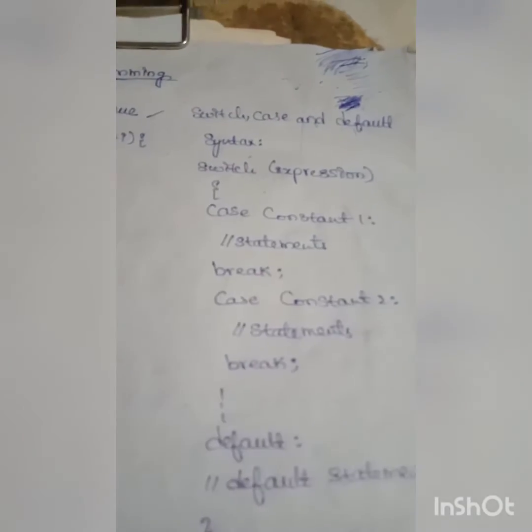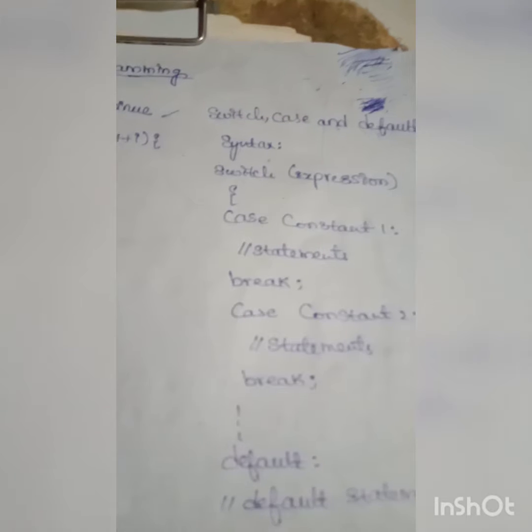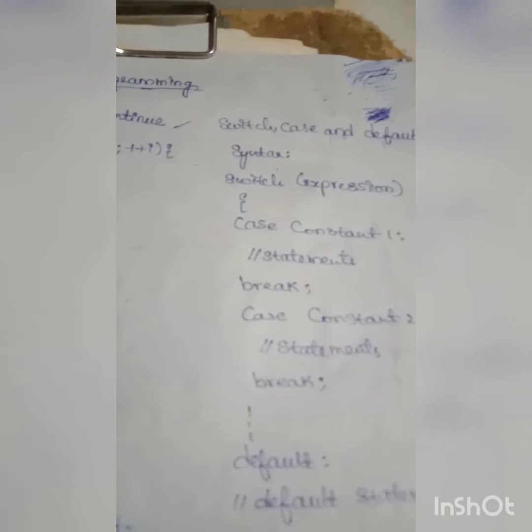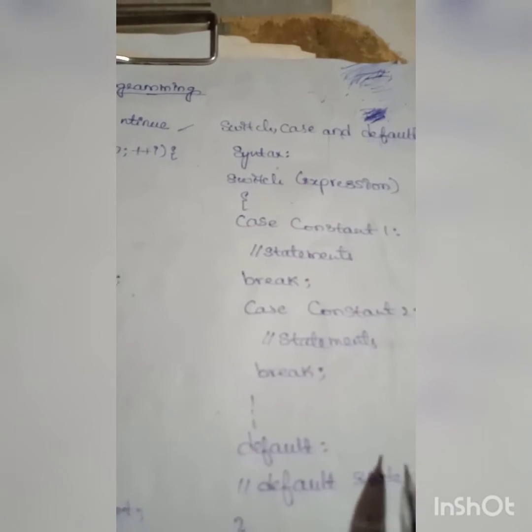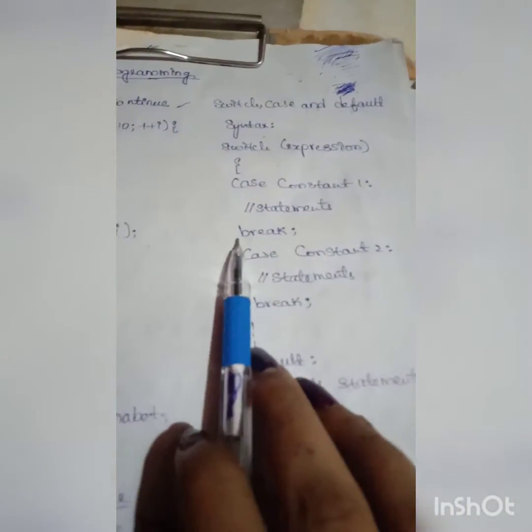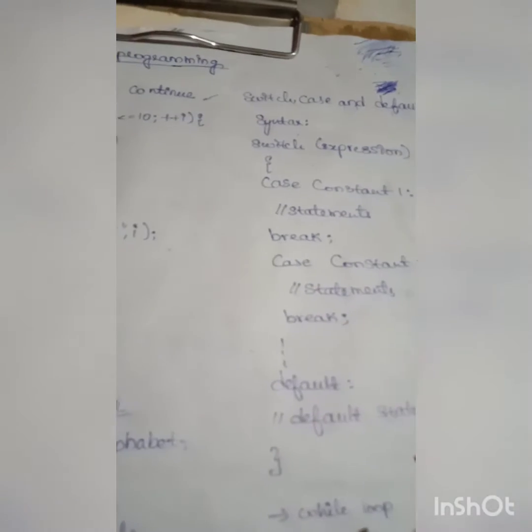Let's see this syntax: switch, case and default. If there is a match, the corresponding statements after the matching labels are executed. If the value of the expression is equal to constant 2, the statements after case constant 2 are executed until the break is encountered. If there is no match, then the default statement is executed. If we do not use the break statement, all the statements after the matching label are executed. By the way, the default clause inside the switch statement is optional.